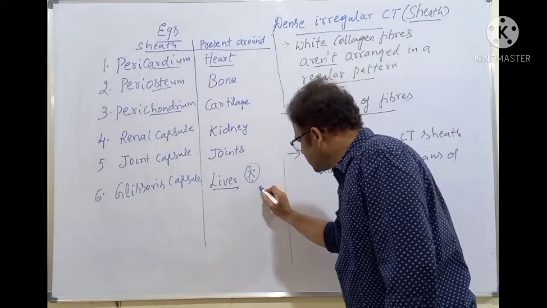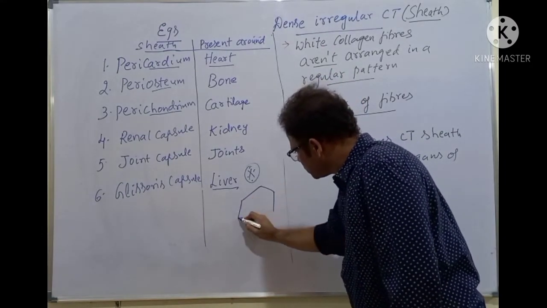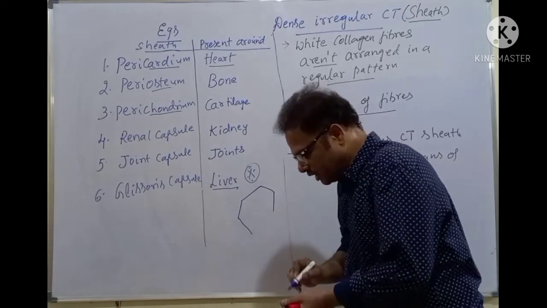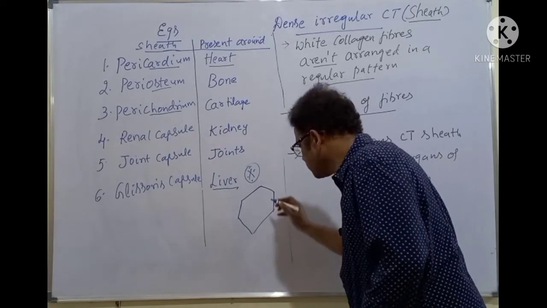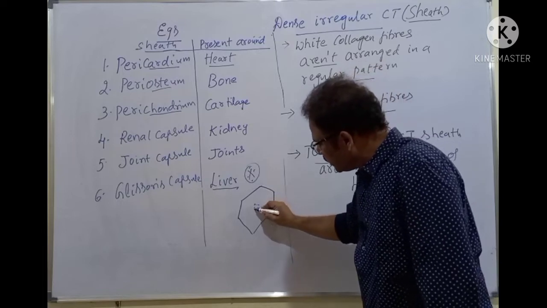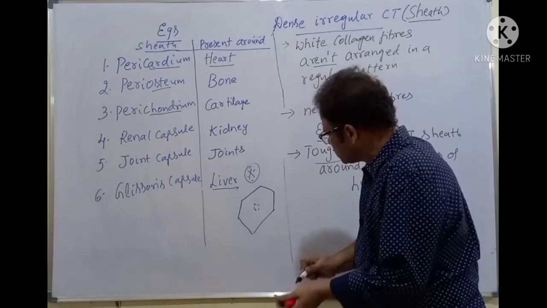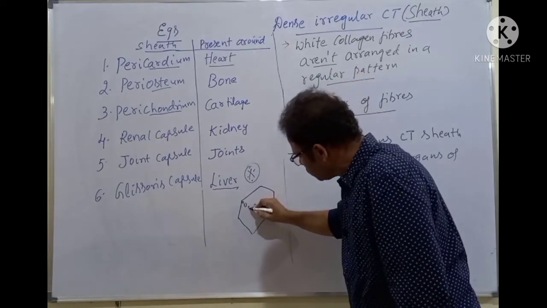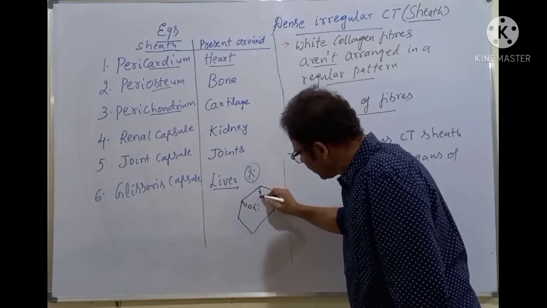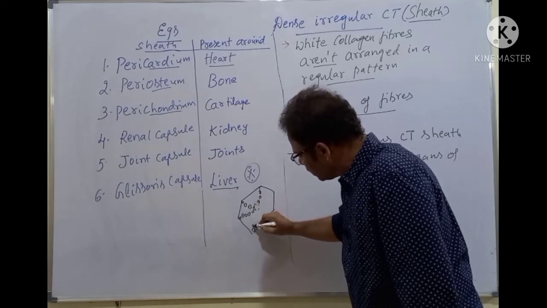For example, this is a hepatic lobule, hexagonal in shape. Hexagonal means 6 sides, isn't it? It's a rough diagram, of course. Here is a central vein. Here the hepatic cells are called hepatocytes, arranged just like the spokes of the wheel of a bicycle.